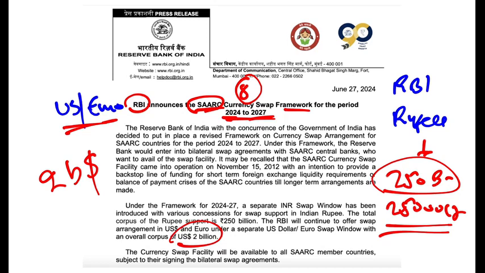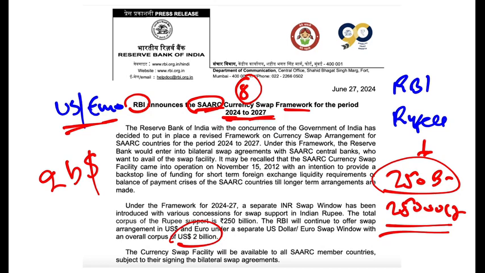So why is currency swap done? Currency swap is done to protect our currency. A currency swap between the two countries is an agreement that the other country will return the money on a fixed date and at a fixed interest rate. So for the period that a country is taking money, they will pay India interest. If they are taking in rupee or dollar, they will give India interest and then they will pay back the principal amount at a fixed date.